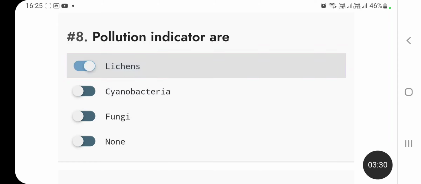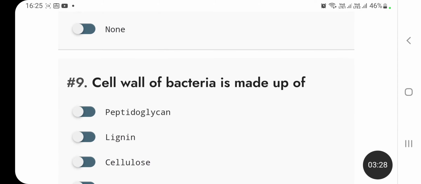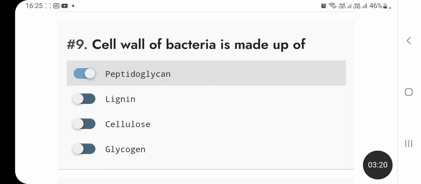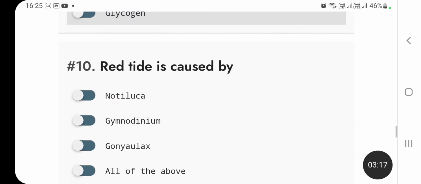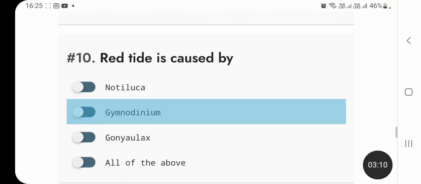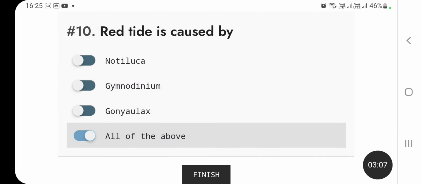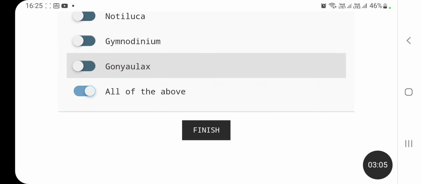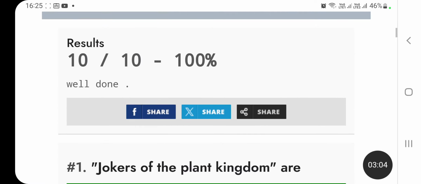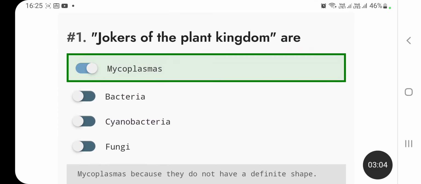Next is, pollution indicators are lichens, cyanobacteria, fungi or none? The answer is lichens. Cell wall of bacteria is made up of peptidoglycan, lignin, cellulose, glycogen. The answer is peptidoglycan. Red tide is caused by Noctiluca, Gymnodinium, Gonyaulax, all of the above? The answer is all of the above. So let's click on the finish button and we will get our score above, that is 10 out of 10. So these are the questions. Let's discuss these questions one by one.